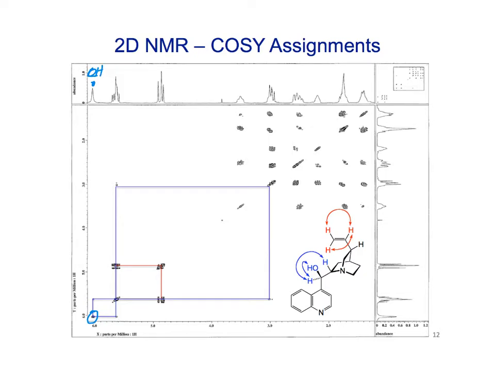From the OH peak, if we go horizontally or vertically, we run into another little peak. And if we went horizontally, we hit that peak, and then we go up, we run into a peak under here, which is the proton on the carbon where that OH is attached. So this one right here.